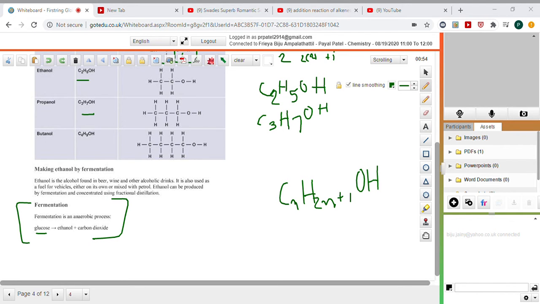So just look at the formula here. Glucose gives us ethanol and carbon dioxide. So normally, have you ever made pizza at home? How do you make the dough of pizza? Rise it. So basically, what we do, right? Basically, we just use sugar. We take some warm water and add 1 teaspoon of yeast.